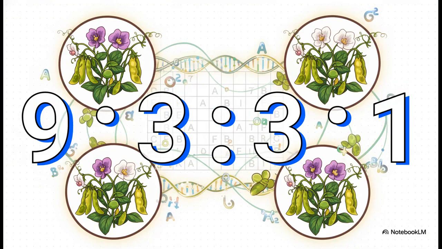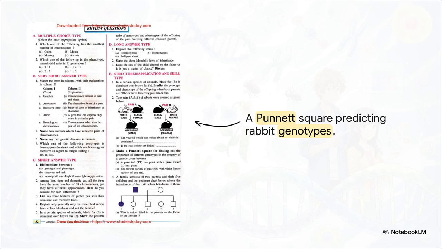So what happens if we add a second trait into the mix and do a dihybrid cross? Well, the mathematical probability expands. The standard phenotypic ratio in that F2 generation becomes 9-to-3 to 3-to-1. It is incredibly precise. And it totally proves that these different traits are inherited independently of one another, following very strict calculable odds. Today, we actually map out these probabilities visually using a super handy diagram called a Punnett square.